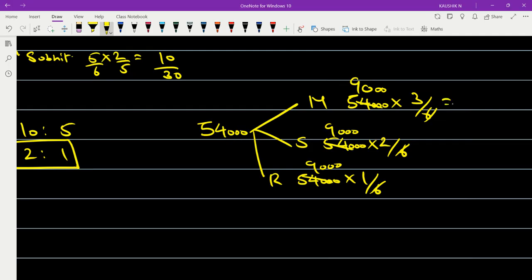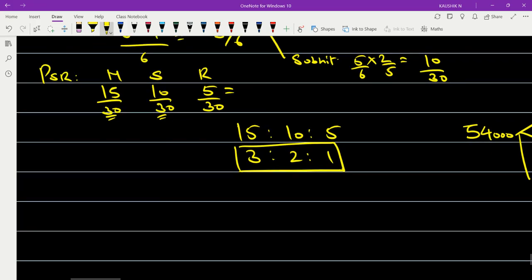Now you find the value. It will be 27,000 for Mohit. It will be an amount of rupees 18,000 for Sobit, and it will be an amount of rupees 9,000 to Rohit. இது actual profit.